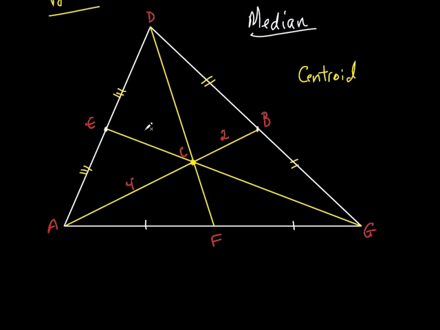So what if I said that this was 3? What could you tell me? CG is 6, exactly right. Everybody see that? Because this is the shorter side, this is the longer side. The longer side is twice as big as the shorter side. All right, so this is twice as big, so that's got to be 6. Does that make sense? All right.